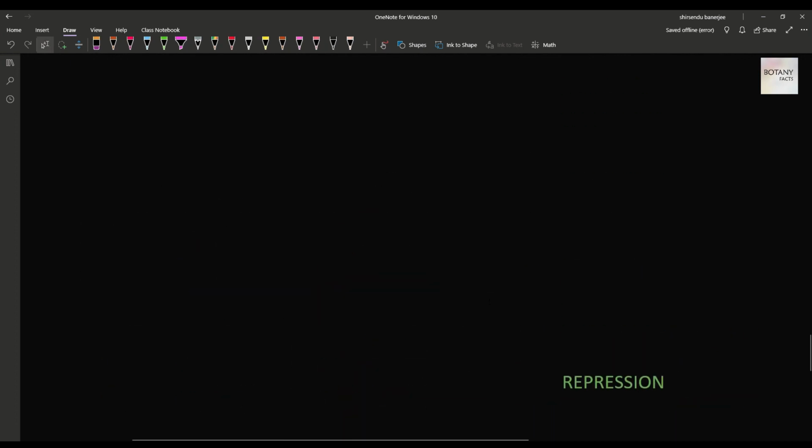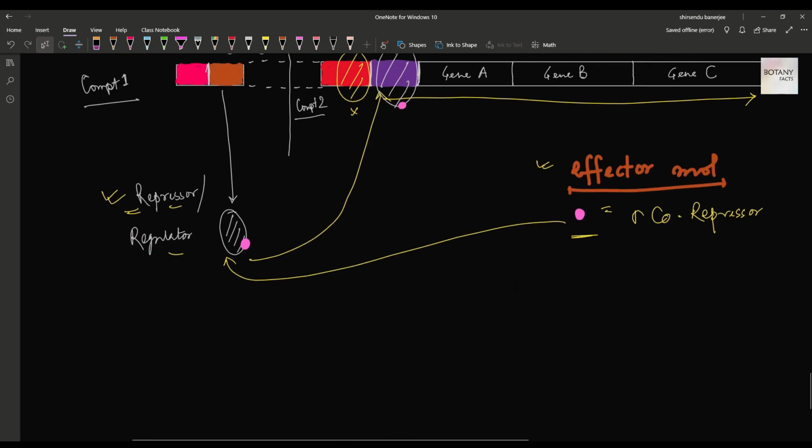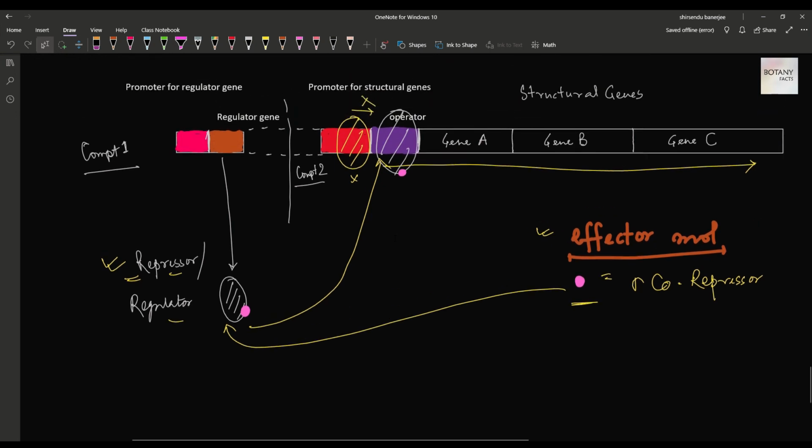But in case of induction, the free repressor is able to bind at the operator region. Here the effector molecule, named inducer, is usually required to remove the regulator from the operator region. And here the effector molecule, named co-repressor, needs to join the repressor at the operator region.